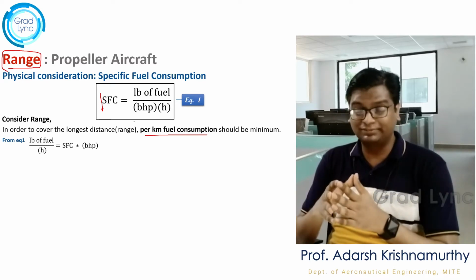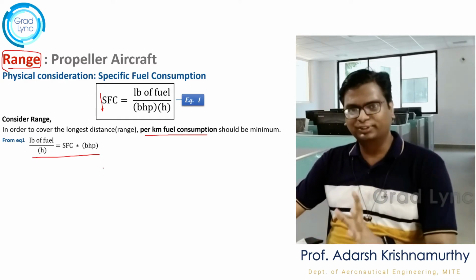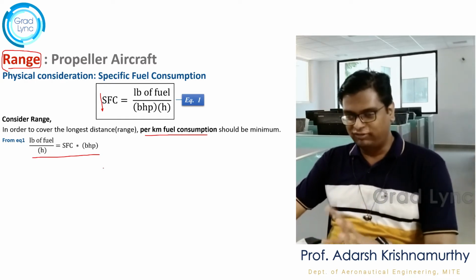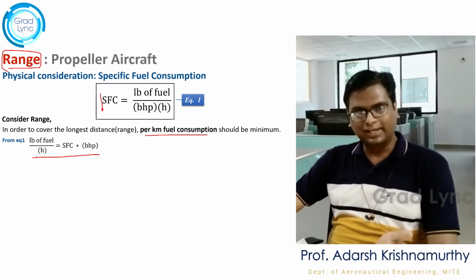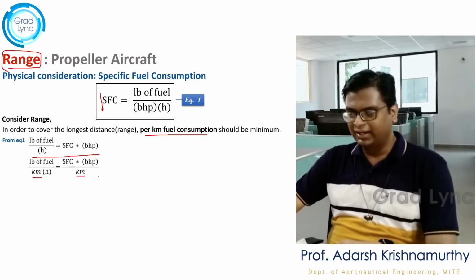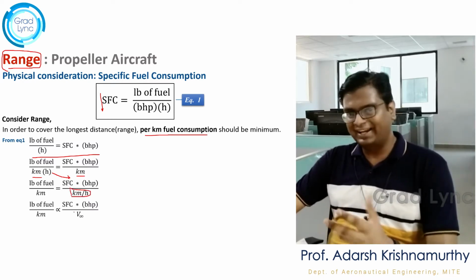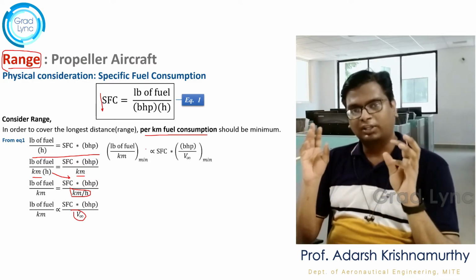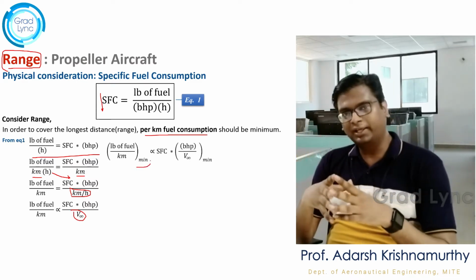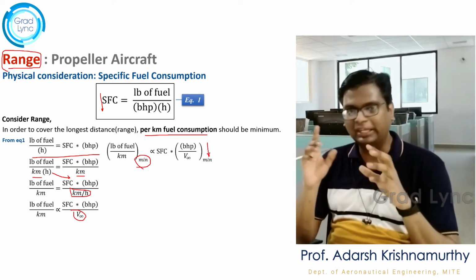Consider the same basic expression for specific fuel consumption. On the LHS, I need the amount of fuel consumed per kilometer, right? For that, I am going to divide both LHS and RHS by the distance in kilometer, and on the right hand side, take the time into the right hand side. It will become kilometer per hour, which is nothing but the velocity component. So when I understand this equation carefully, for the amount of fuel required per kilometer to be minimum, the power required by velocity ratio should be minimum.